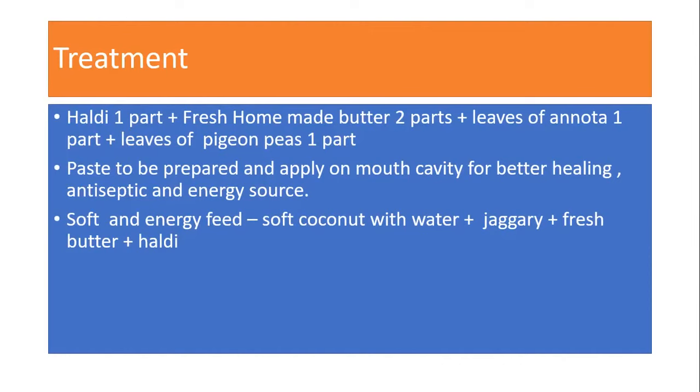So collectively it will act as a little bit of antiseptic and energy booster, giving a little bit of energy to the animal. Along with that, if we use soft coconut, water plus jaggery, fresh butter and haldi, that will also be helpful for farmers to give some remedy for the treatment of FMD.